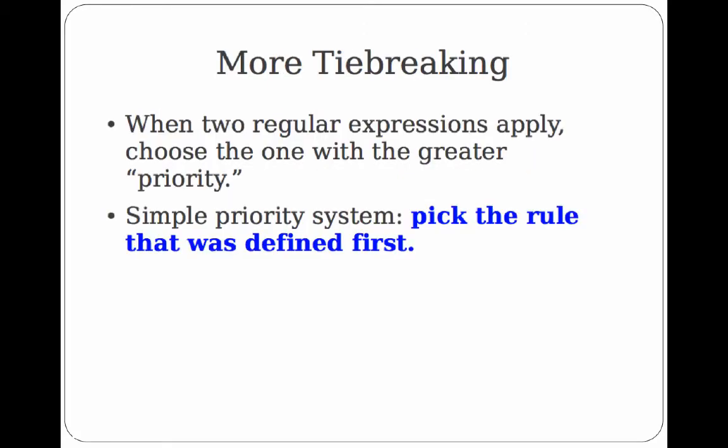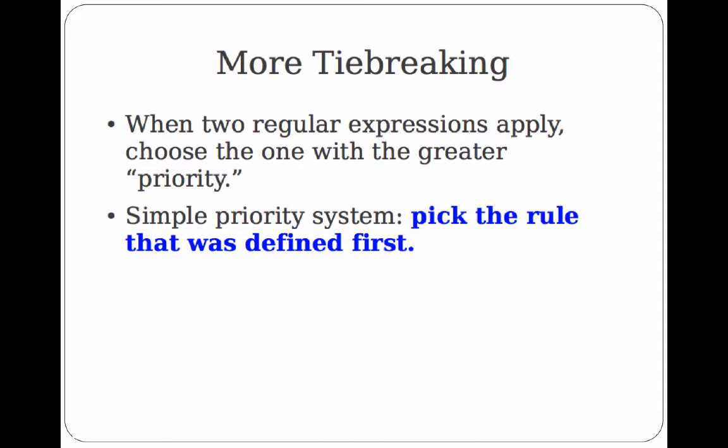So we'll deal with tie-breaking issues like this with a very simple technique. We'll assign priorities to each of the rules. So the class that results from the highest priority automaton, and then we'll just prioritize in an extremely simple way in which we just pick the first rule that matches in the file.